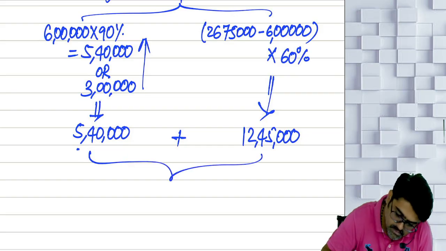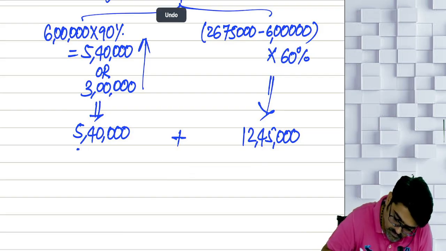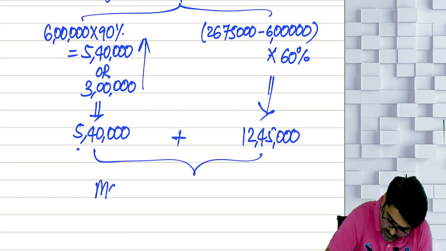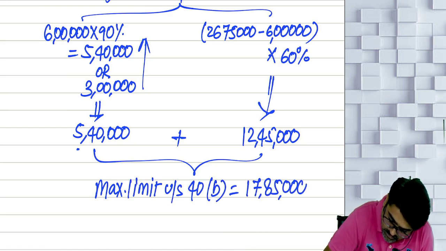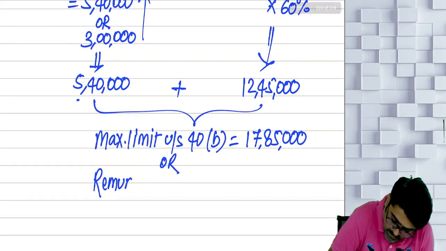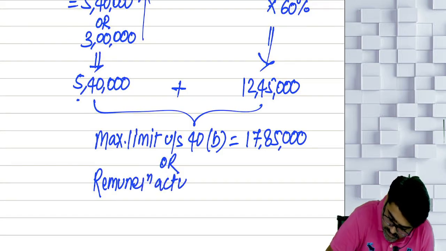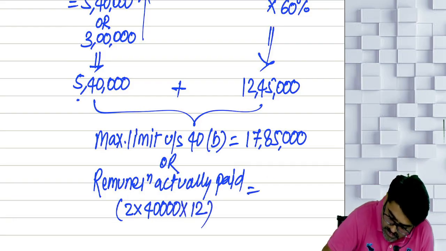Done, sir. So this 5 lakh 40,000 plus 12 lakh 45,000, add, 17 lakh 85,000. So the maximum limit under section 40(b) is 17 lakh 85,000 or remuneration actually paid, 2 into 40,000 into 12, 9 lakh 60,000.